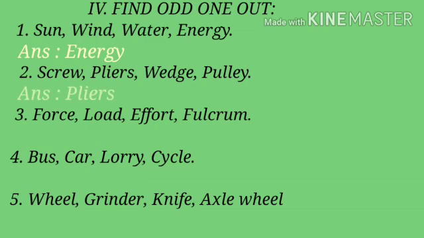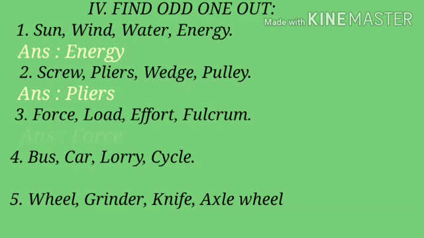Answer, pliers, because the remaining three are simple machines. Pliers come under the lever types, first order lever, so it will not be in the group. Third one: force, load, effort, fulcrum. Among these, force will not be in the group because the remaining three words are used in the types of lever. Force alone is mentioned as effort. So, force will not be in the group.